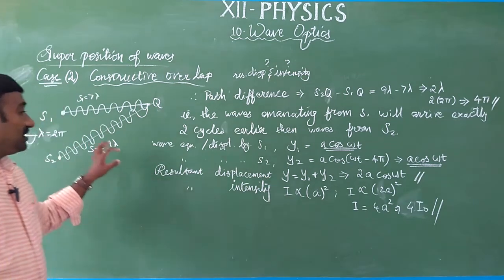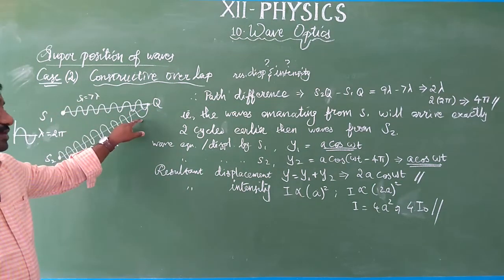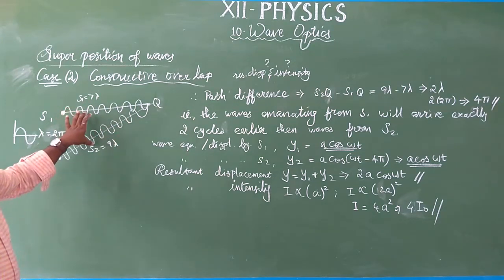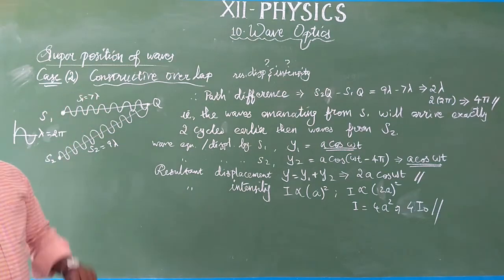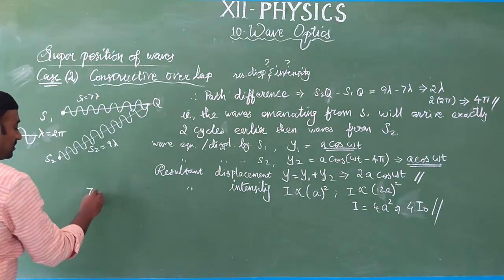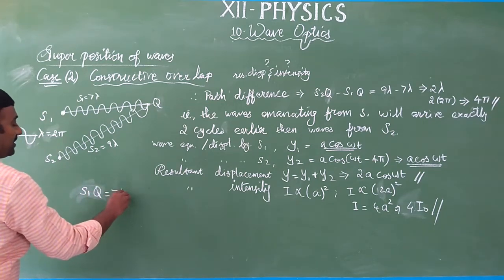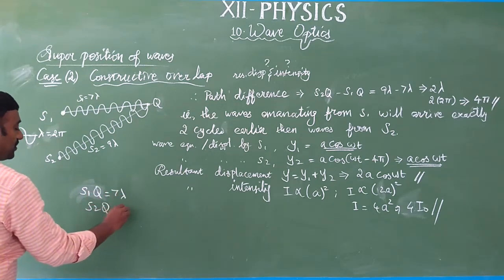But since S1Q and S2Q are not equal, though the waves produced by each of them have the same frequency, we should know already: here S1Q is equal to 7 lambda and S2Q is equal to 9 lambda.